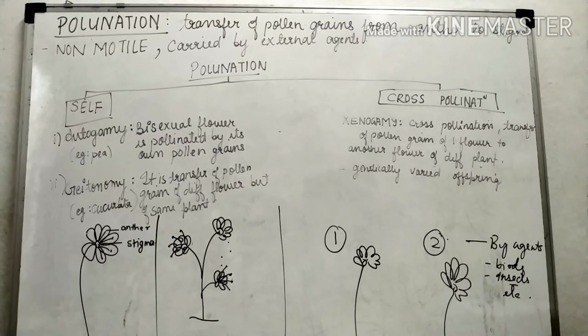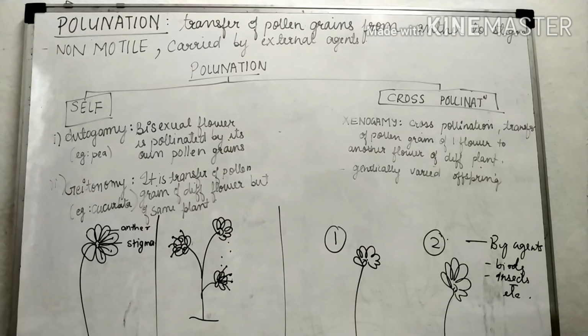Therefore, when the anther and the stigma are both present in the same flower, the anther's pollen grains will drop or fall on the same stigma present in the same flower, and this process is called self-pollination, or autogamy. The best example of self-pollination or autogamy is pea.